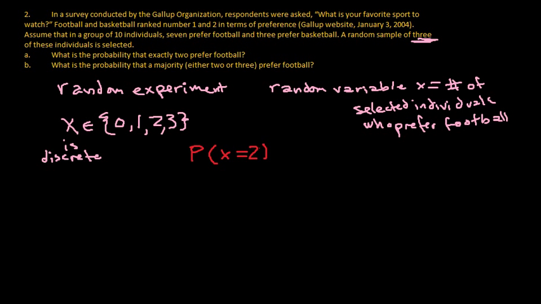What we know is that we are drawing this value, right? We're drawing x from a population of 10 individuals, and then we know what the underlying distribution is within that population, right? 7 prefer football and 3 prefer basketball. We also know how many we're going to be selecting, and so we can assign some values to this, right? Or some symbols, some variables here.